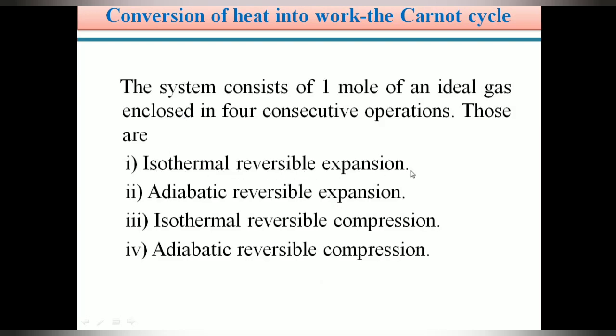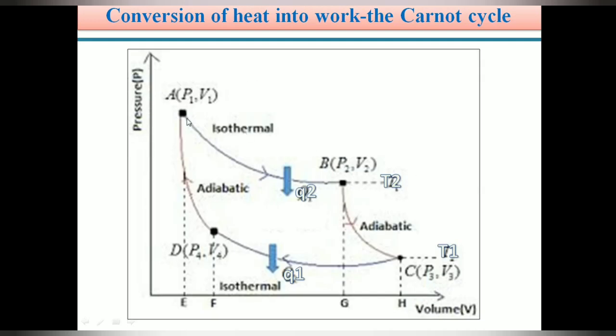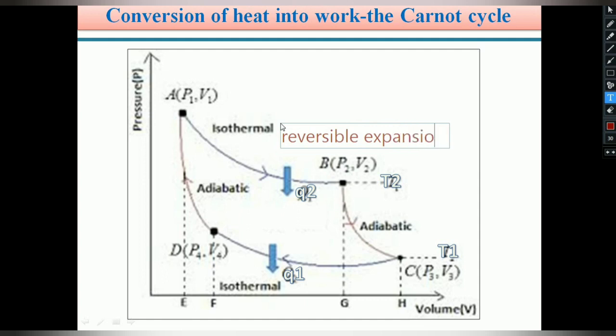Initially, from point A, the volume is V1 and the pressure is P1. In the isothermal case, the temperature is constant. Let the temperature be T2. So at point A also, the temperature is T2.